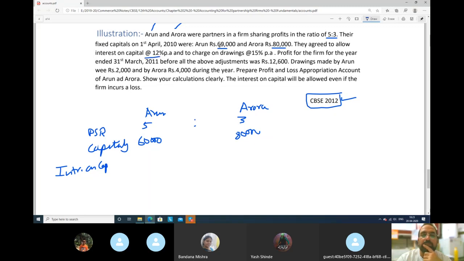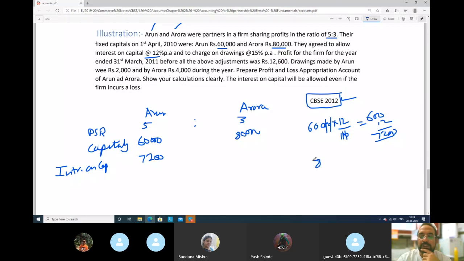Let's calculate for Arun and Aurora. Arun's interest on capital: his capital is 60,000, and the interest is 12 upon 100. We cut these two zeros, so it will be 600 into 12, which gives 7,200. So he will get 7,200 as interest.